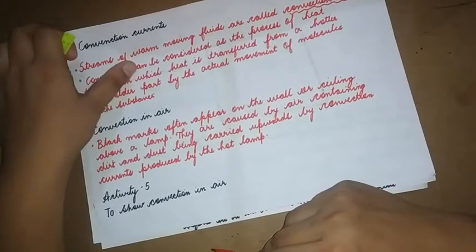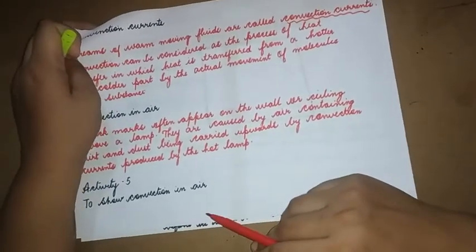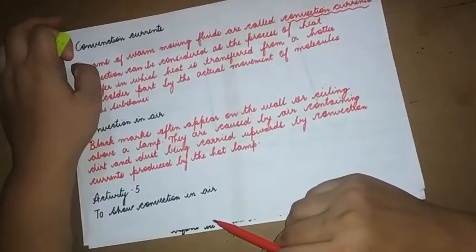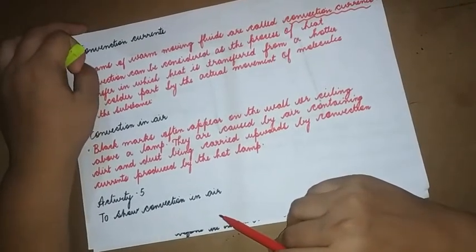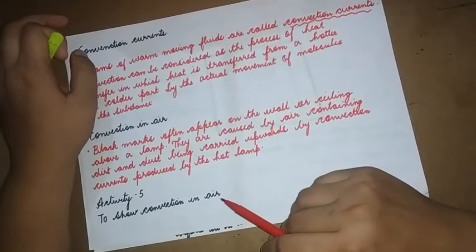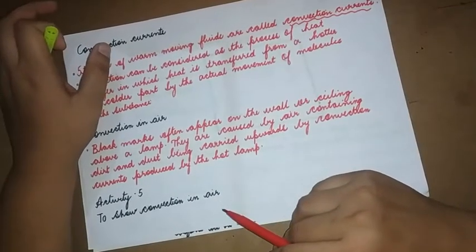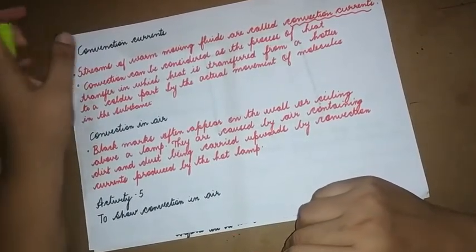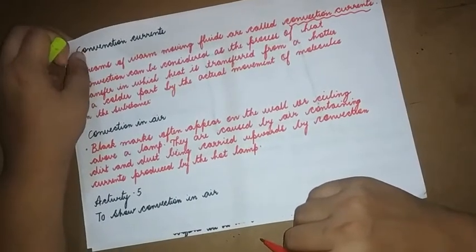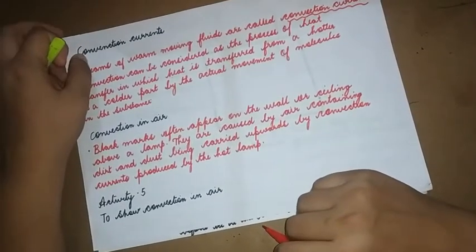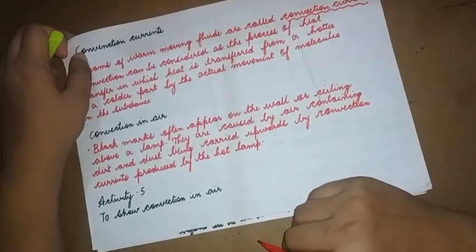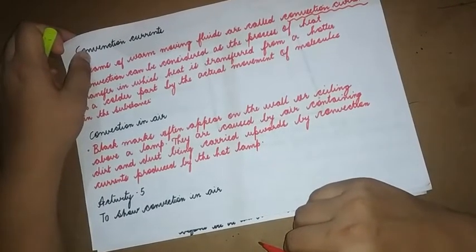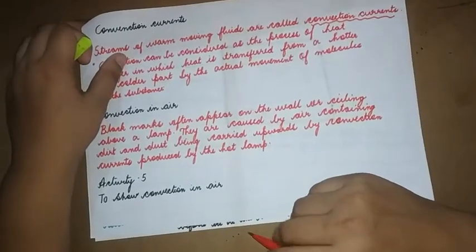The hot lamp heats up the air around it, and that air has dust and dirt in it. So when the air is heated up, the dust and dirt also rise, because of which we see black marks appear on the wall or ceiling right above the lamp.